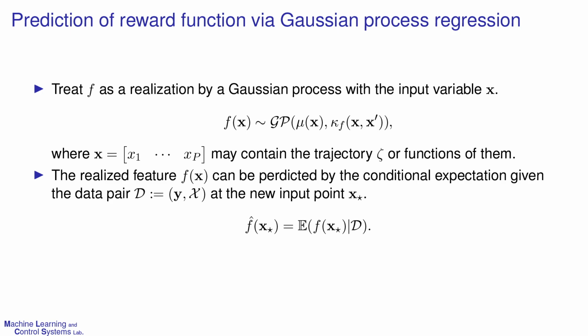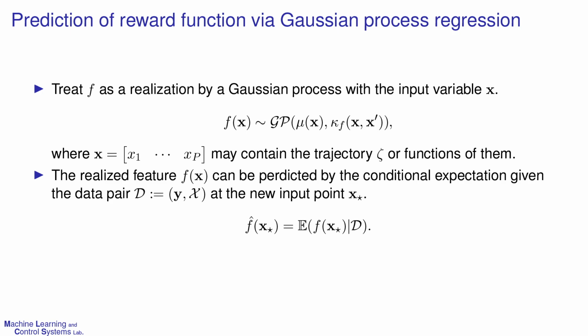We assume the reward parameter f as a realization by a Gaussian process with the input variable x, which is extracted from the trajectory zeta. The expert reward function can be obtained by predicting the expert reward feature, and the prediction is equal to the conditional expectation given the data pair, D.